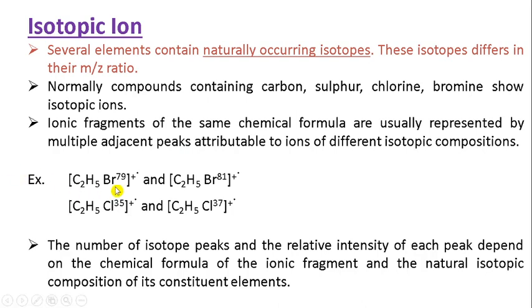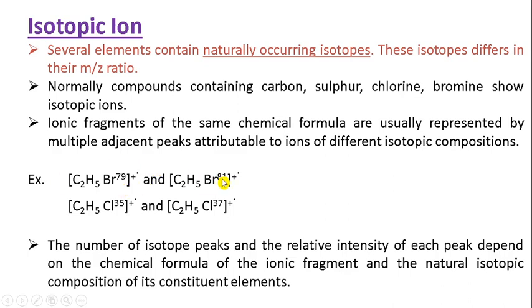Example, this is ethyl bromide. Bromine has two isotopes, 79 and 81. This is the example of ethyl chloride. Chlorine has two isotopes, 35 and 37. So the molecular ion peak along with this isotopic peak, we will get two peaks in the mass spectrum, and the difference between these two is 2.